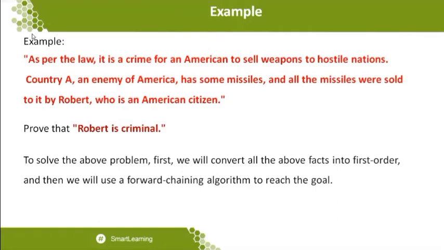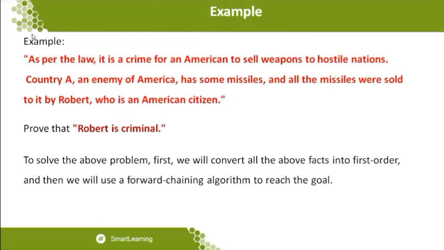So the proof says that Robert is a criminal. That is my final conclusion. And what are all the facts I know? I know the fact that selling weapons is a crime, and that the enemy of America has some kind of missile. So I have different kinds of facts that I want to conclude.